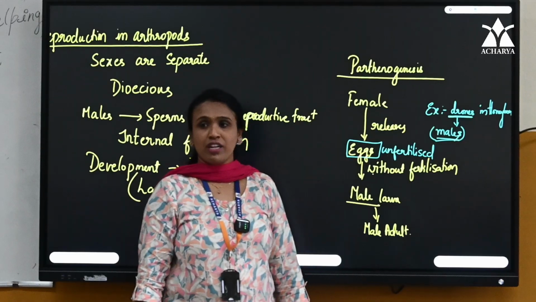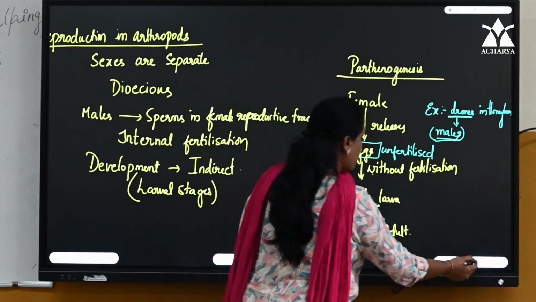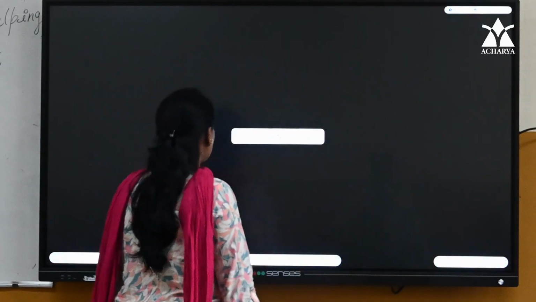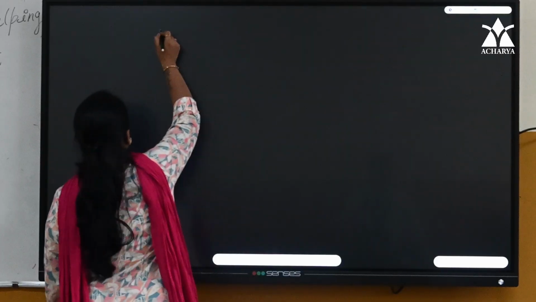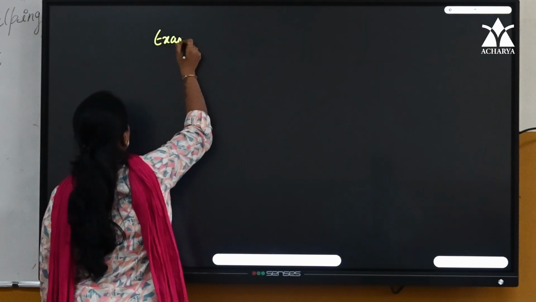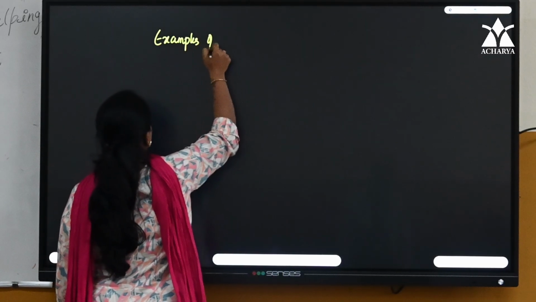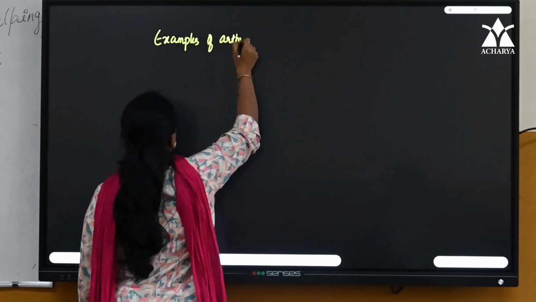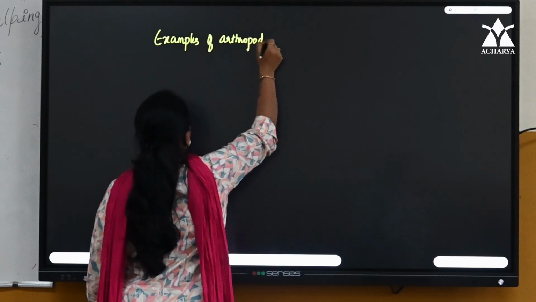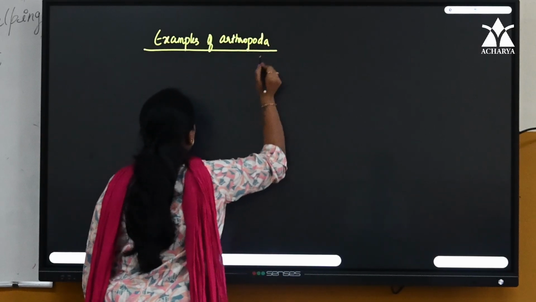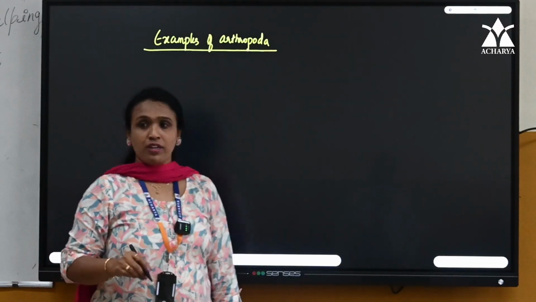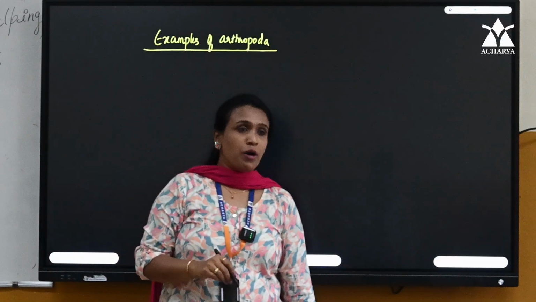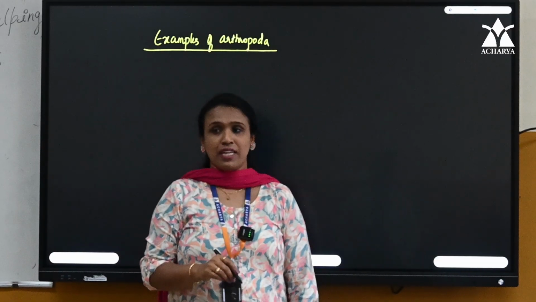Is that clear, children, till here? Now another last part is examples we need to study. Examples of arthropods. Economically they are very important. For example, silkworm produces silk.